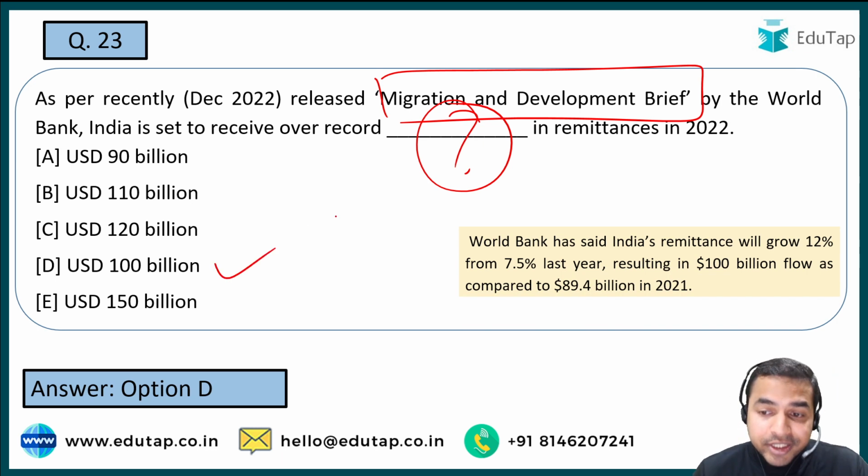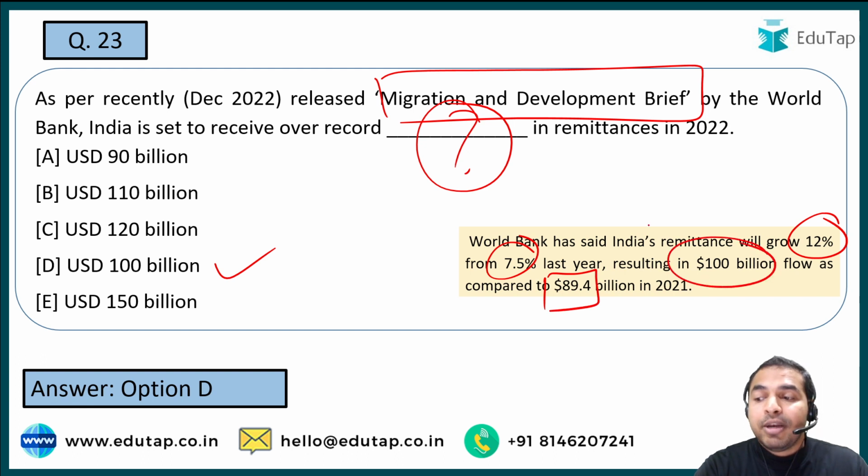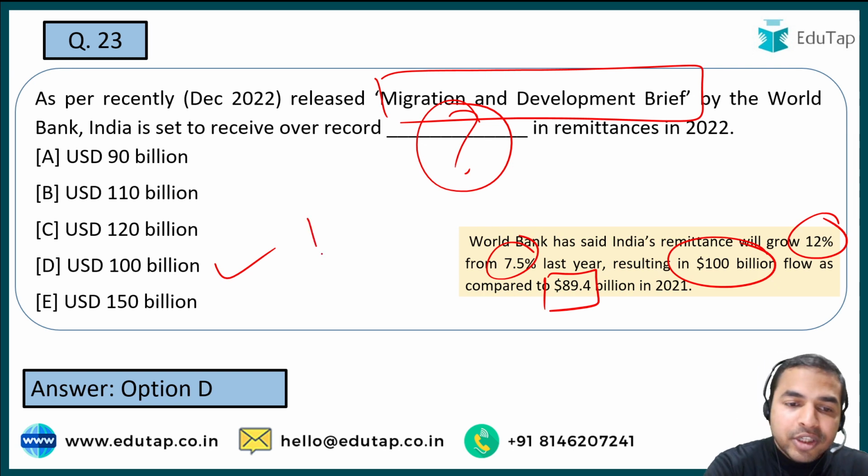So यहाँ पर आप देख सकते हो कि these India's remittances will grow 12% from 7.5% of the last year. See, last year it was 89.4% and now it will be $100 billion. तो यहाँ पर जब मैं पढ़ता हूँ वर्ल्ड बैंक को तो क्या क्या क्वेश्चंस मेरे माइंड के अंदर आते हैं. That is, where is the headquarter of the World Bank? That is in Washington DC.